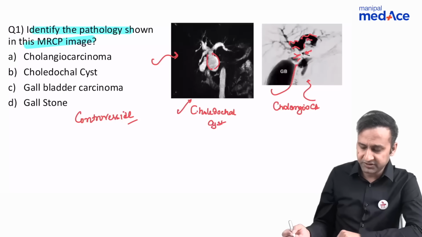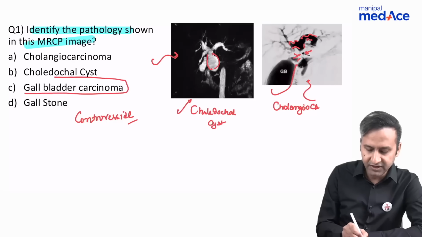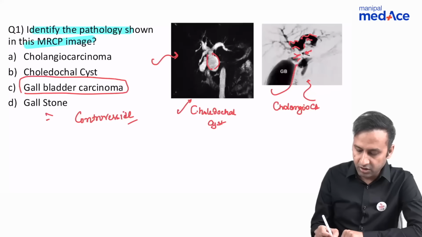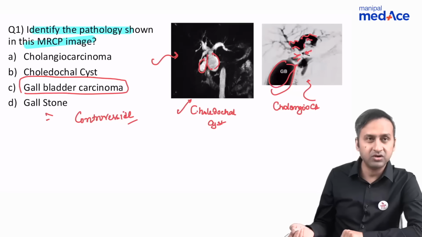cholangiocarcinoma. Now, for the other two options given, gallbladder carcinoma is definitely out because for gallbladder carcinoma, we don't do MRCP. Gallstone: look at the gallbladder, it is well seen. The gallstone is also out of the question.